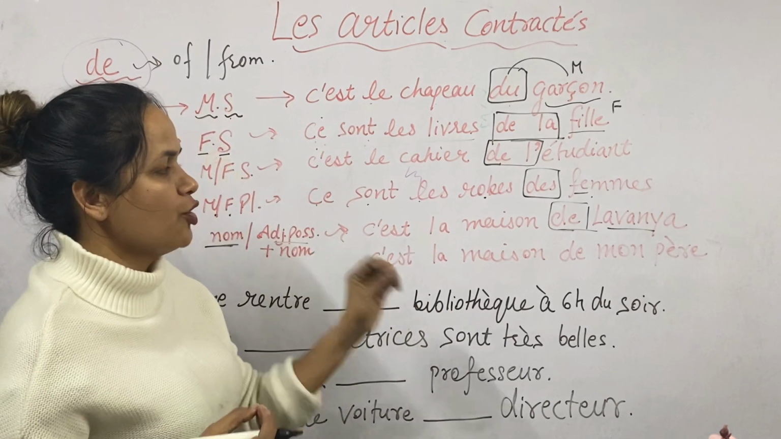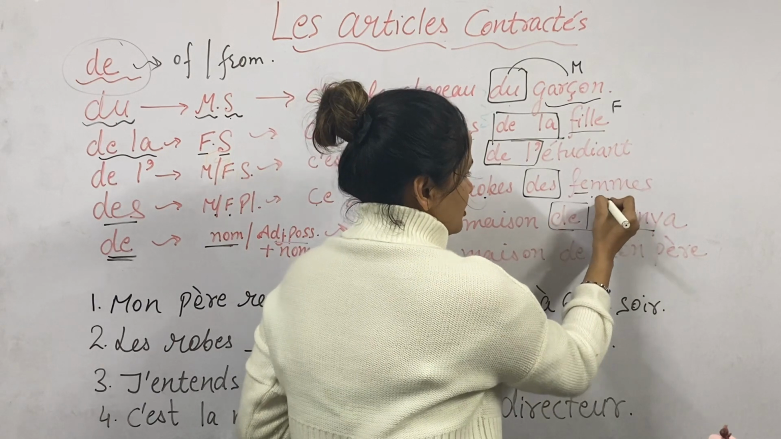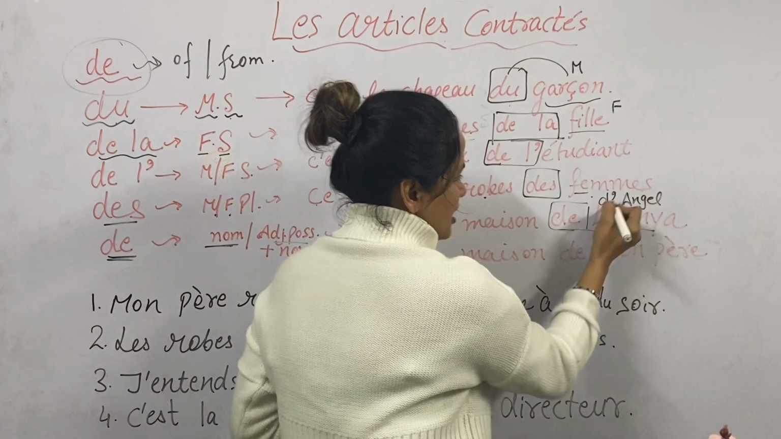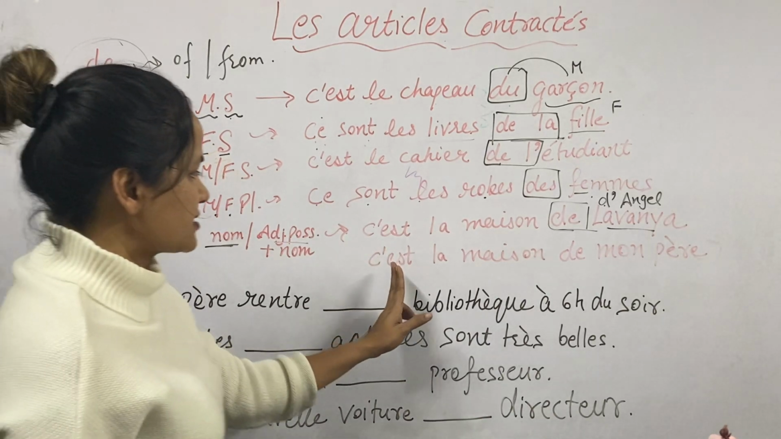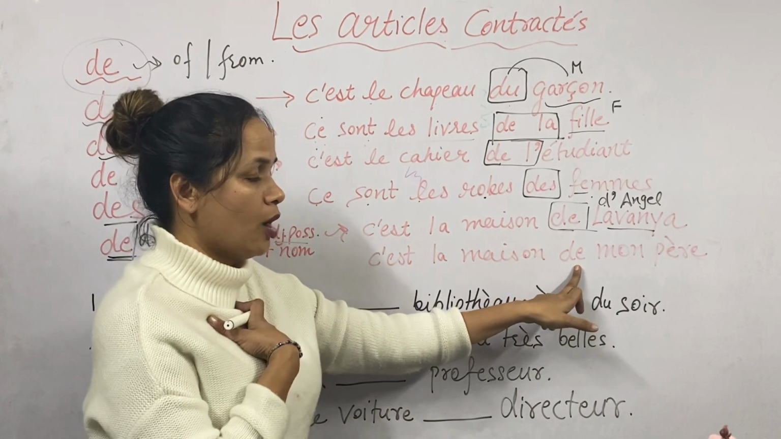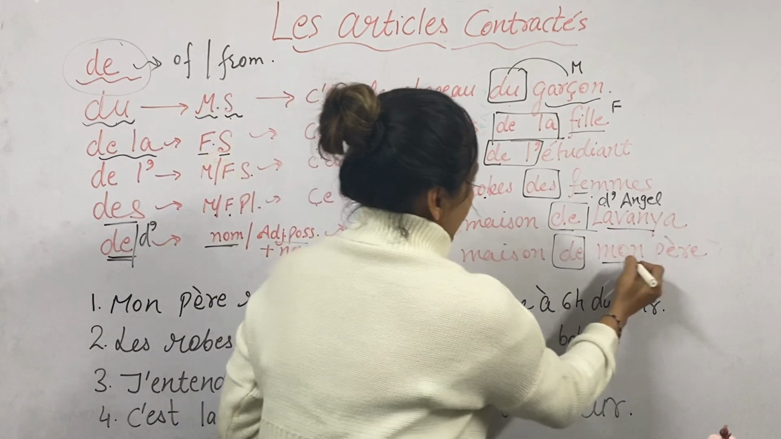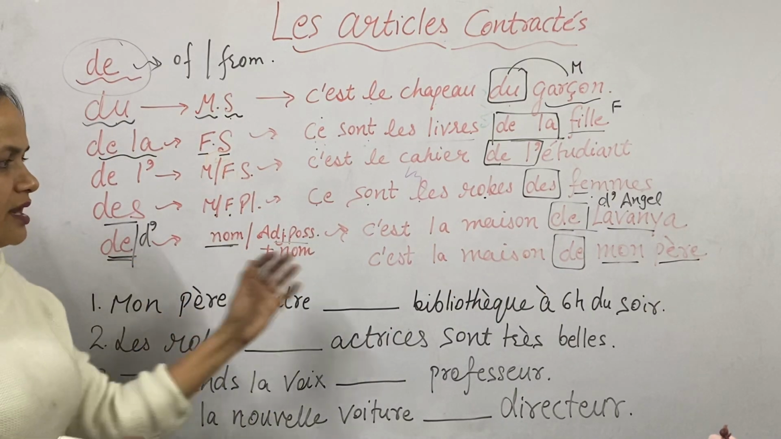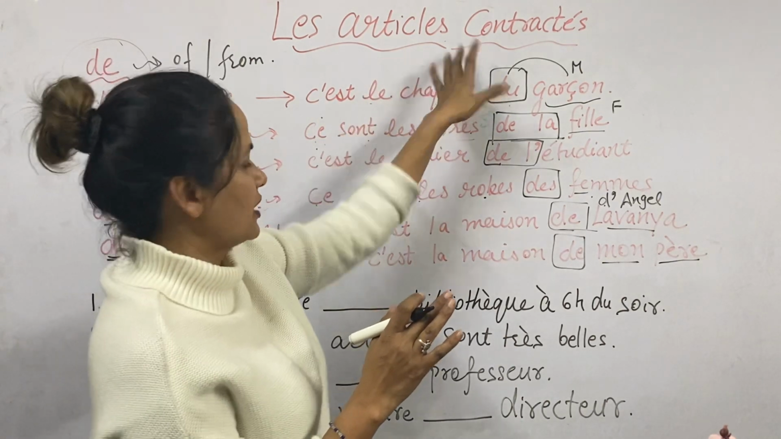And if your noun is starting with a vowel, for example Angel, then d'Angel, because here is a vowel, so you will use the apostrophe. So use the apostrophe. Next, c'est la maison. So this is the house. Whose house is it? Of mon père, my father. Again, mon is a possessive, père is a noun. So whenever you use this, you will use de. So, c'est la maison de mon père. So this is the usage of les articles contractés.